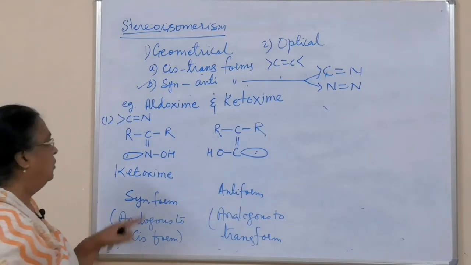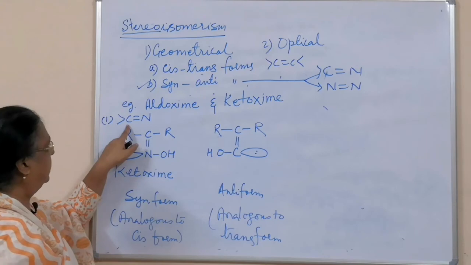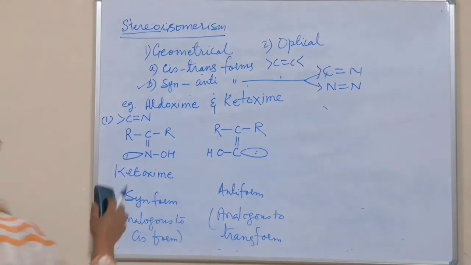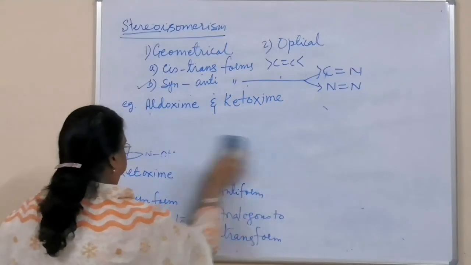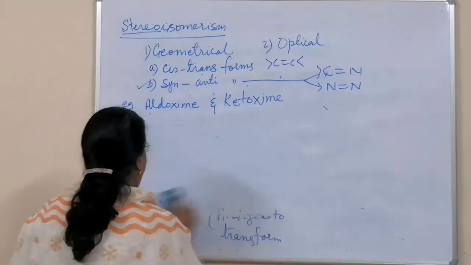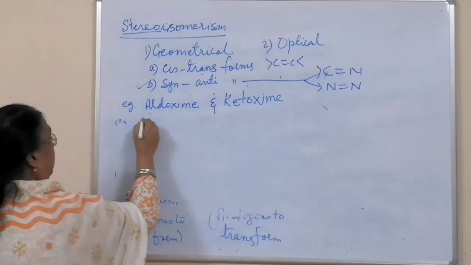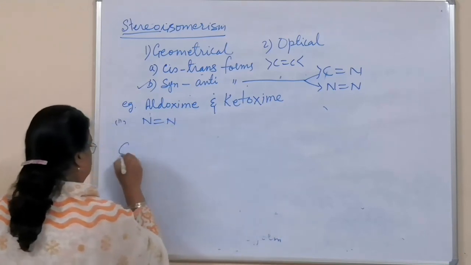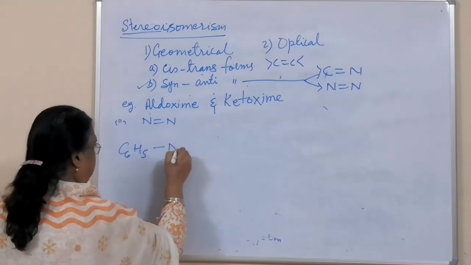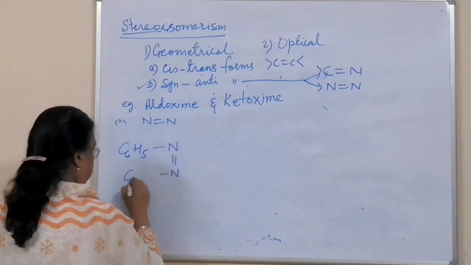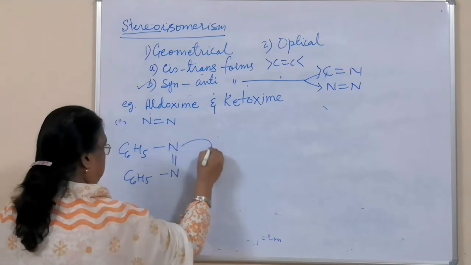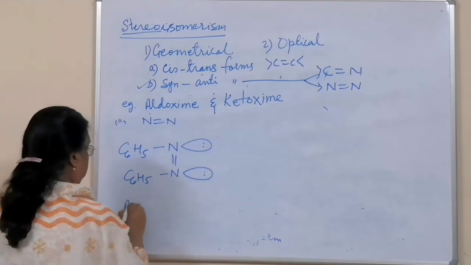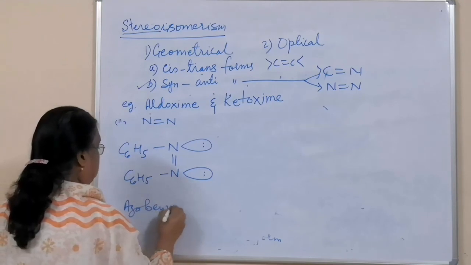Okay. Now, this was the example of carbon-nitrogen double bond. Now, I'll show you the second case, of nitrogen-nitrogen double bond. Example for that is azobenzene. This is azobenzene.